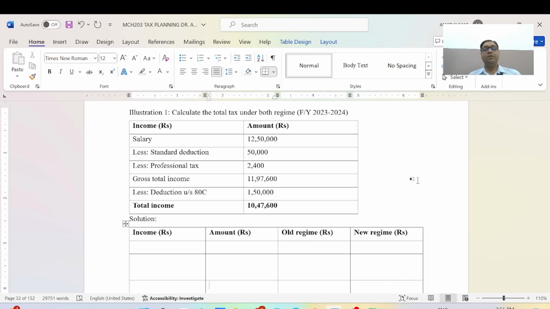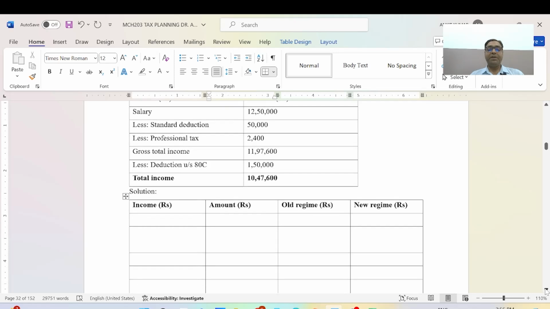Calculate the total tax under the old regime. Salary 12 lakh 50,000, less standard deduction 50,000, less professional tax 2,400, gross total income 11 lakh 97,600, and deduction as per Section 80C 1 lakh 50,000, and the total income is 10 lakh 47,600.